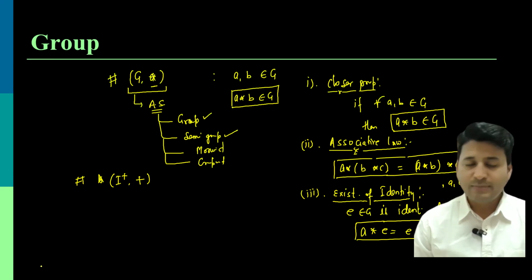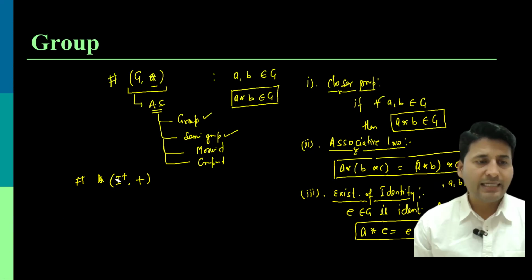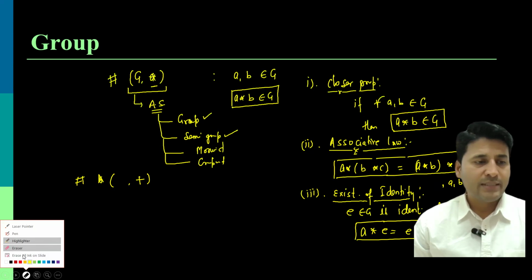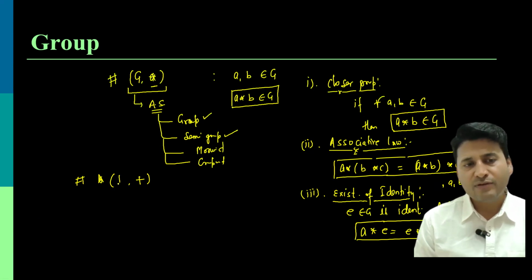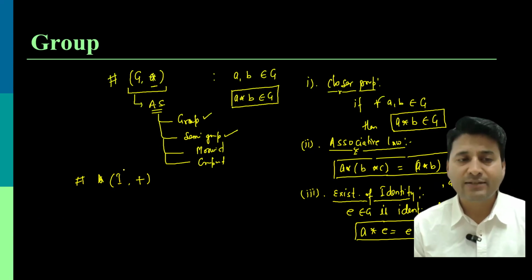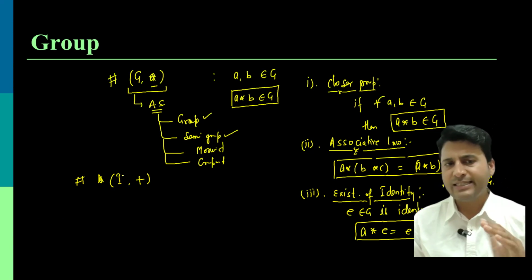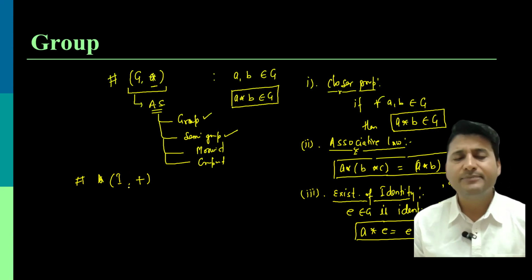Let me correct it a little bit so that it will be clear to everyone. What I am taking is the set of integers, positive integers including 0. We are not considering the integers on the negative side, even though that can also be considered.